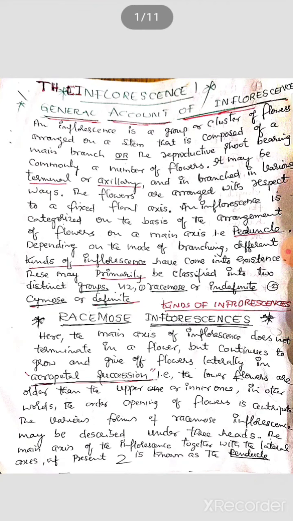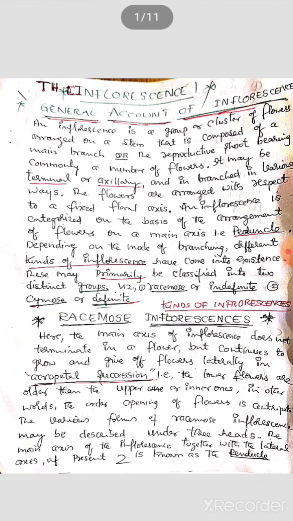In this inflorescence, the main axis does not terminate in a flower. That means at the terminal part, a flower is not produced, but the axis continues to grow and give off flowers laterally in acropetal succession. That is, the lower flowers are older than the upper or inner ones. In other words, the order of opening of flowers is centripetal.